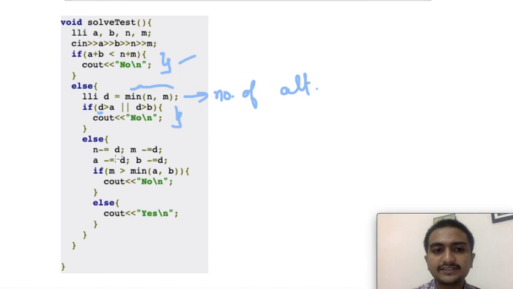If this is done, it means I served d guests of type 1 and d guests of type 2, and similarly d chocolate and d vanilla cookies are over, right?